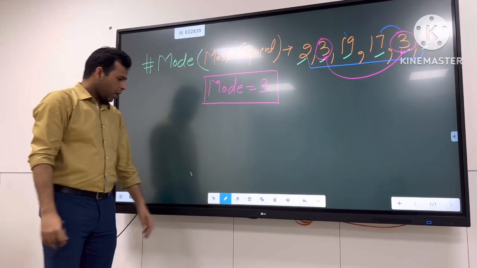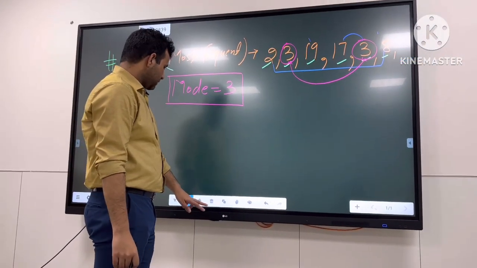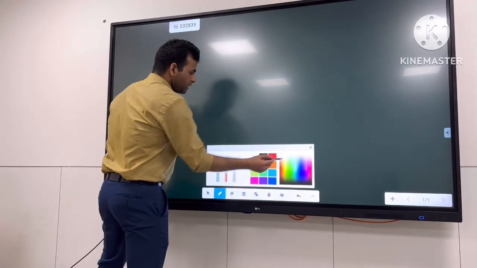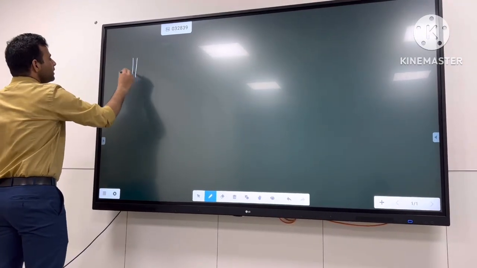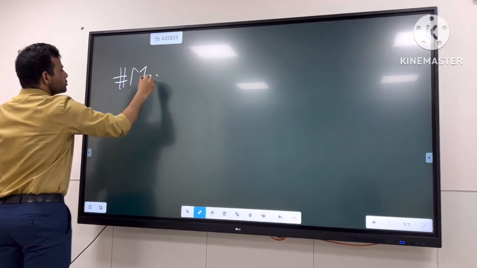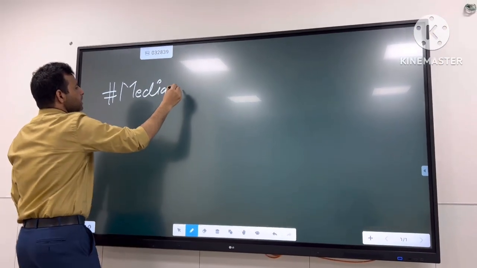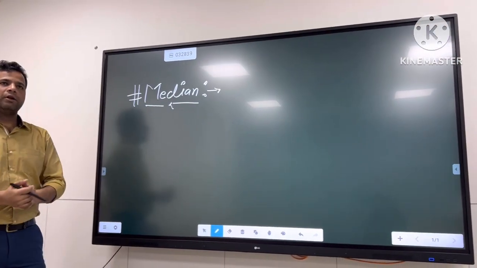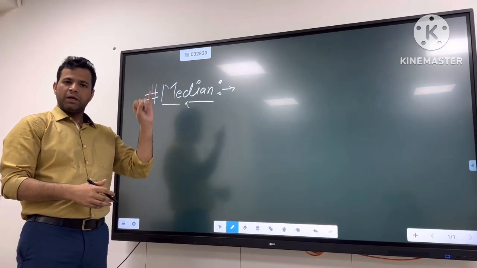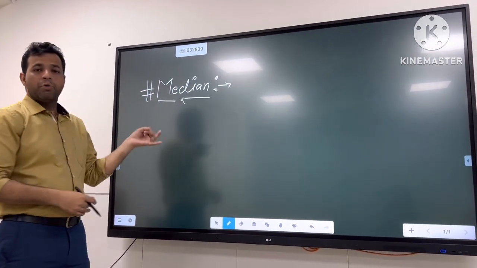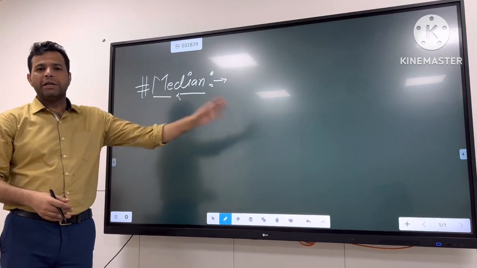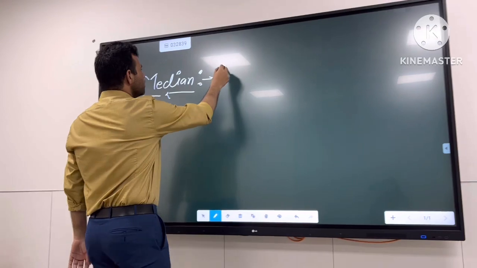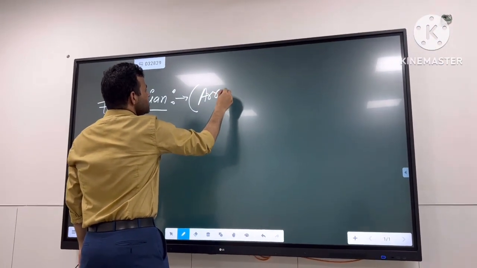Now guys, we are approaching the final thing, that is the median of data. So first of all, let's understand what a median is, and how we can find the median. If I have a list of numbers, how can we find out the median? In the previous ones, the mean and the mode, we didn't do anything about the arrangement, but for the median we have to arrange the data. So make sure you arrange the data.